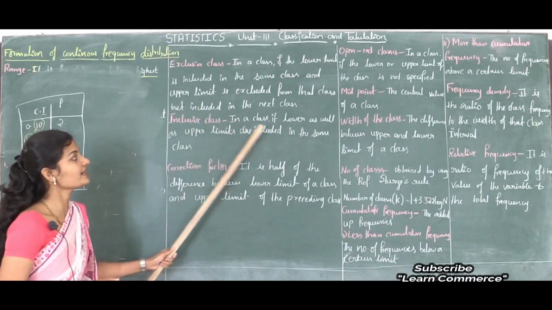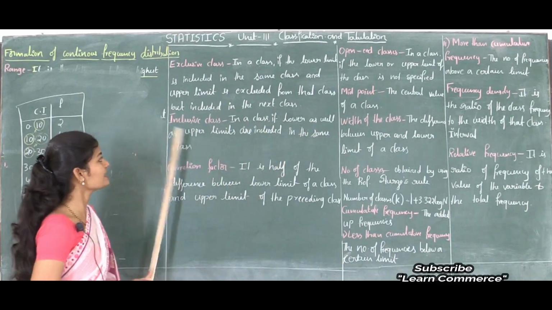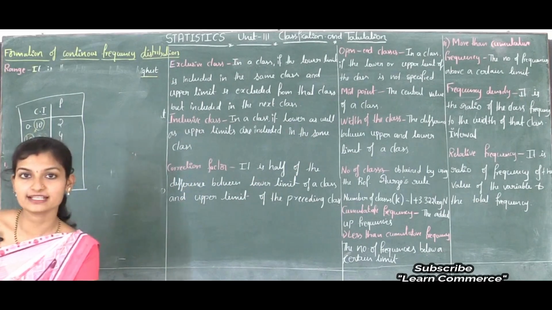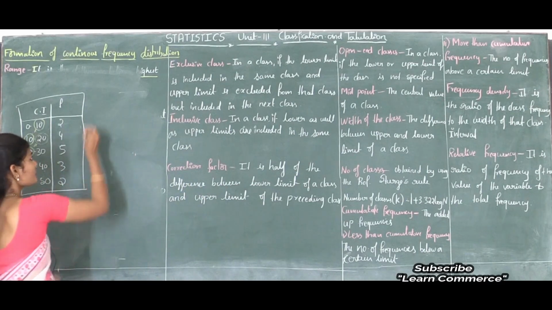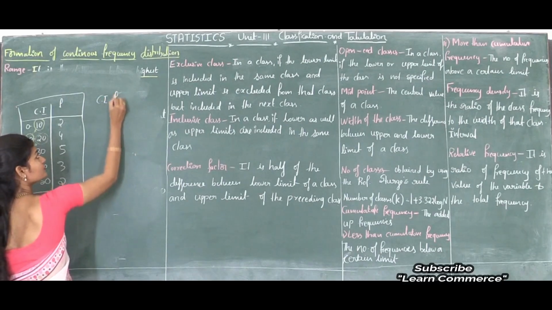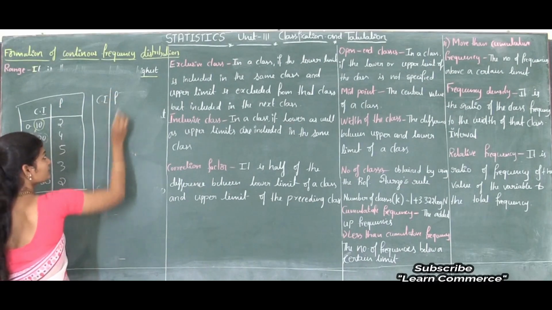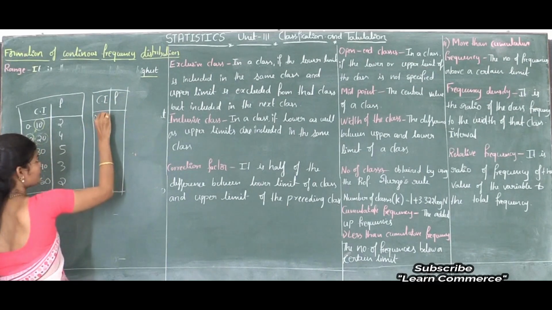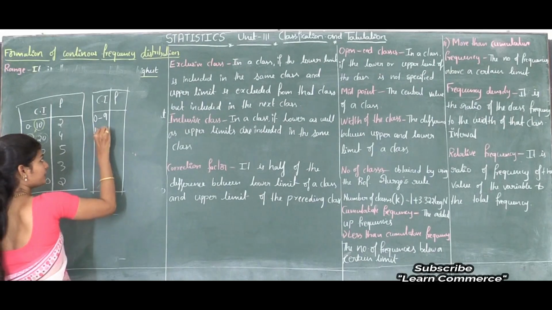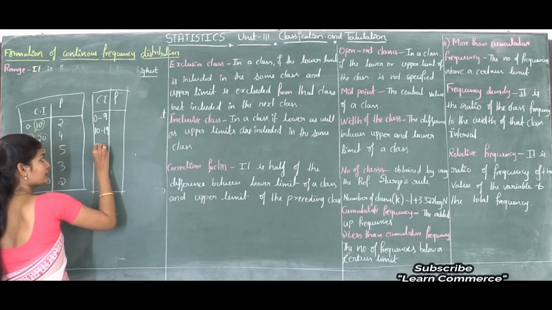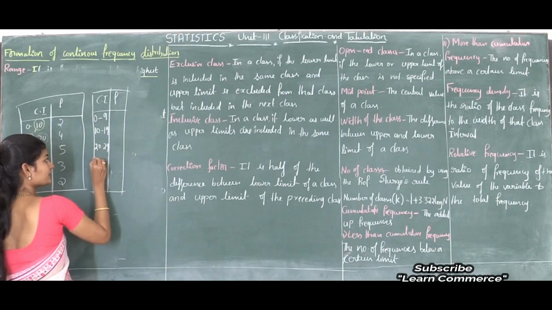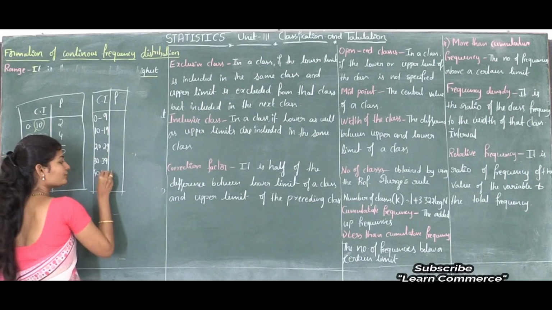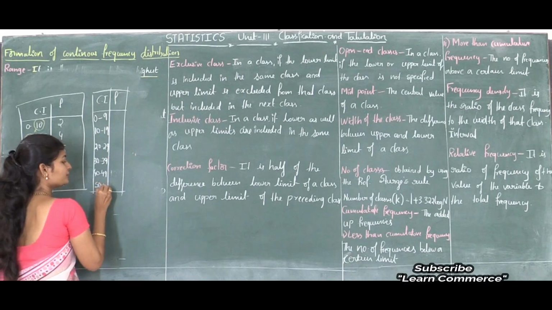Inclusive class in the sense, in a class if the lower as well as upper limits are included in the same class. For example, that is 0 to 9, 10 to 19, 20 to 29, 30 to 39, 40 to 49, 50 to 59.